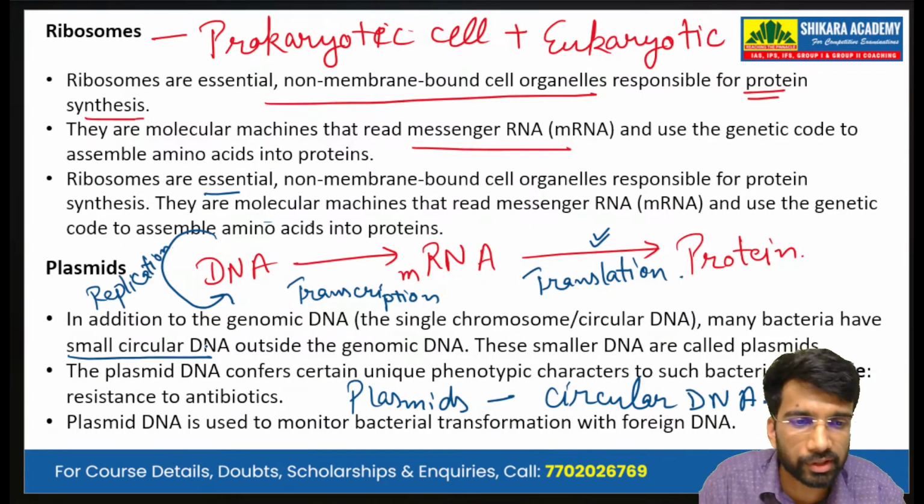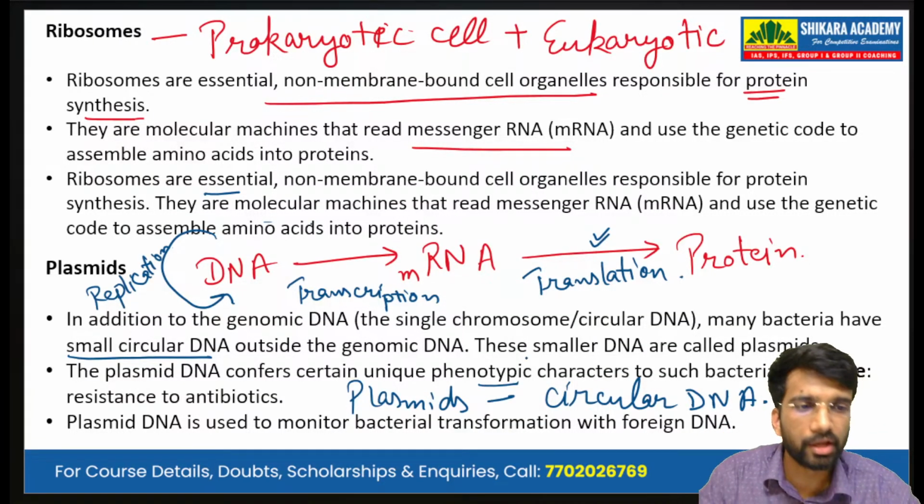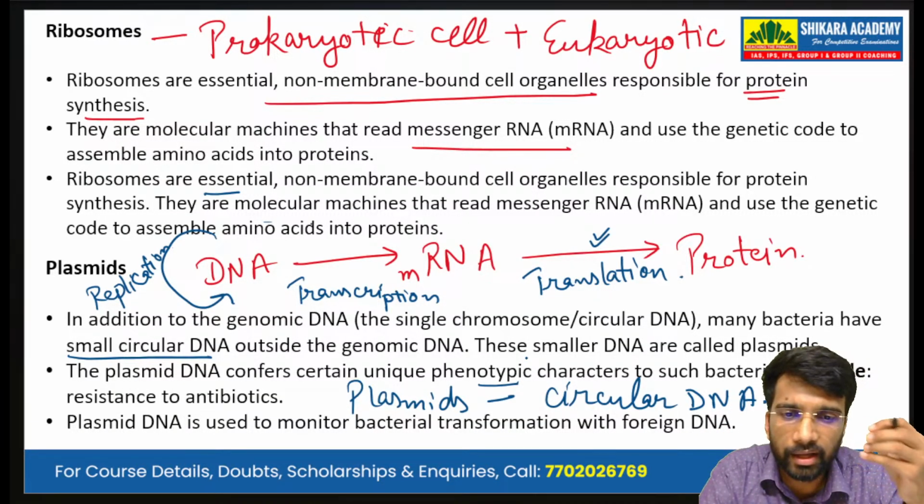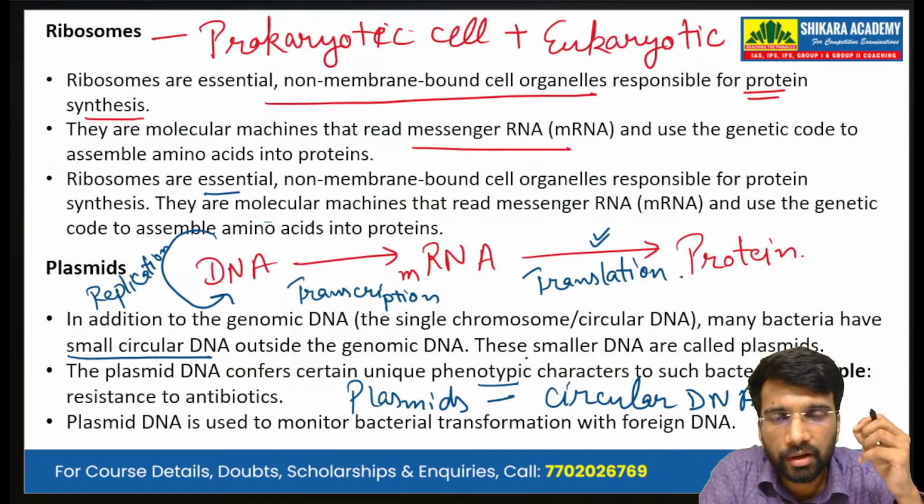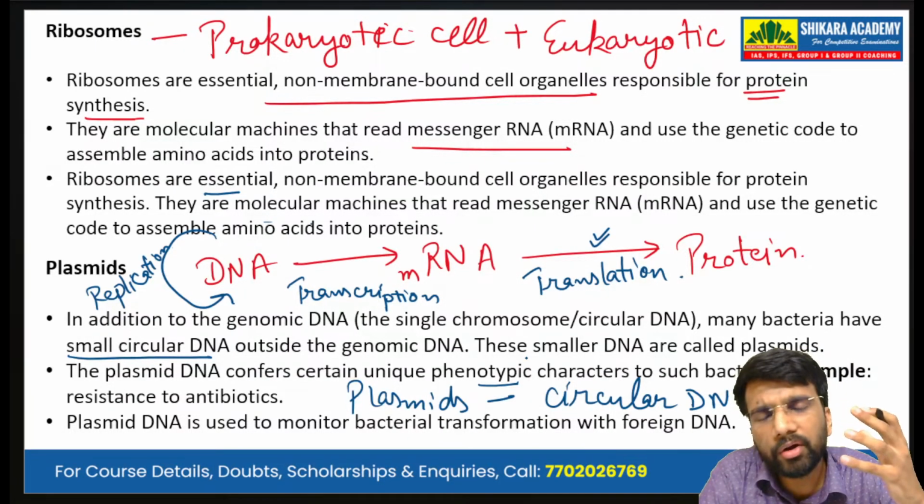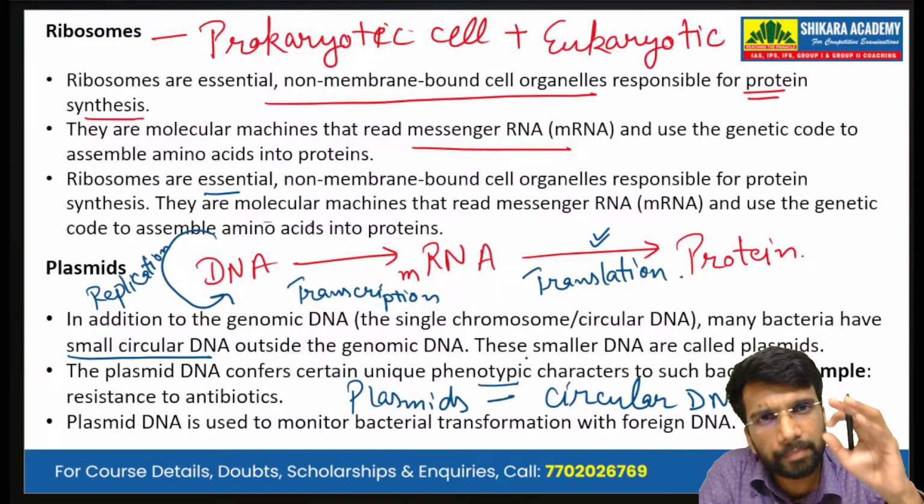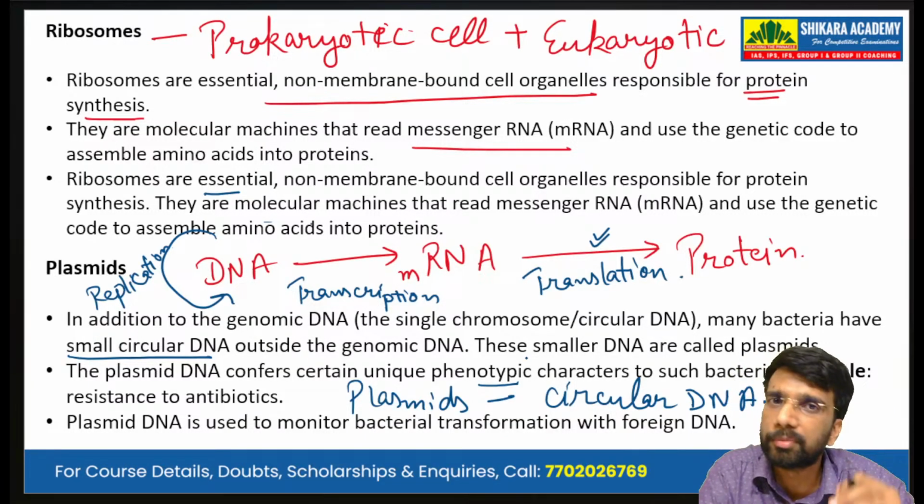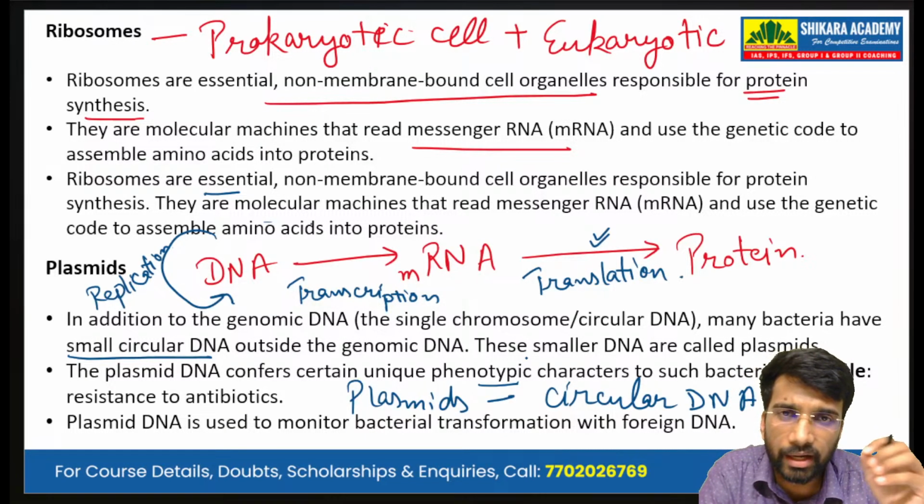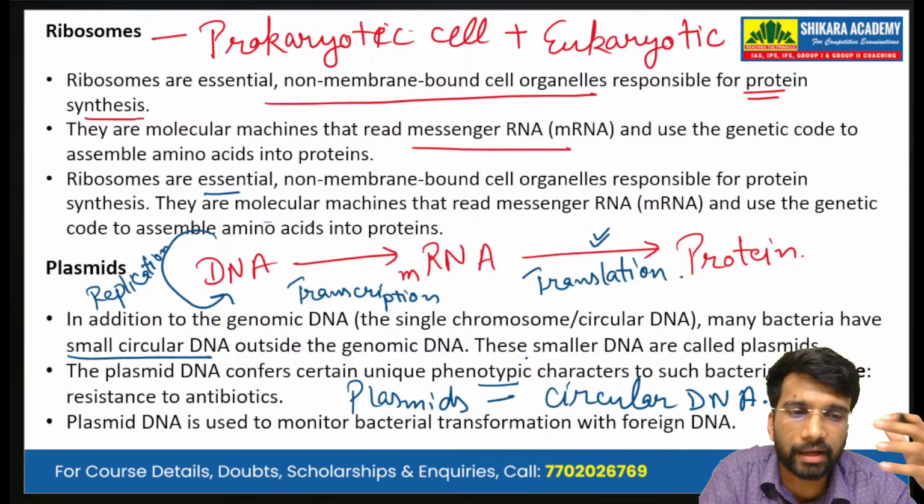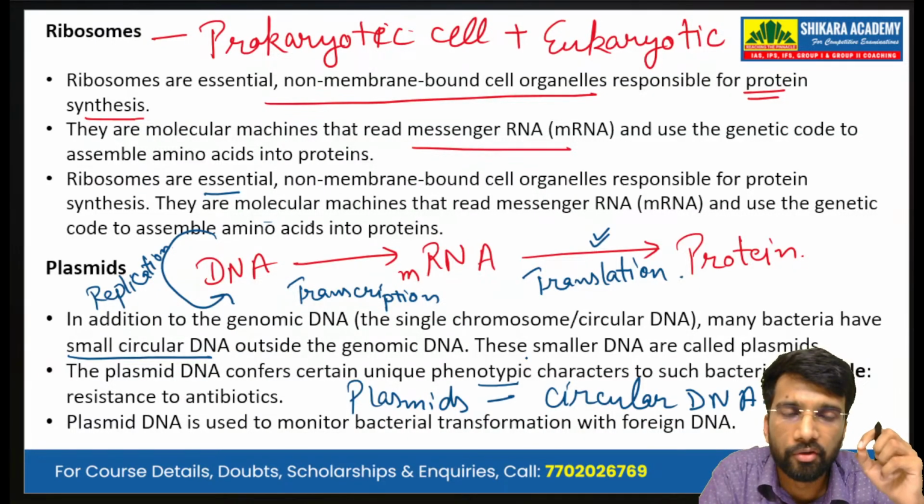The plasmids confer certain unique phenotypic characters to the bacteria. An example is the antibiotic resistance that is imparted in the bacteria. The plasmids are responsible for that. And it is also used to monitor the bacterial transformation with foreign DNA.